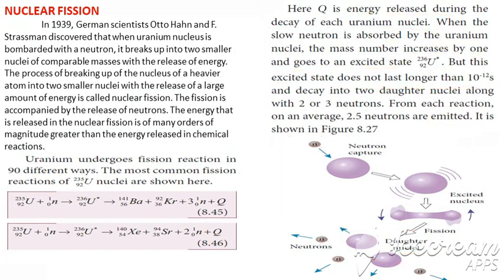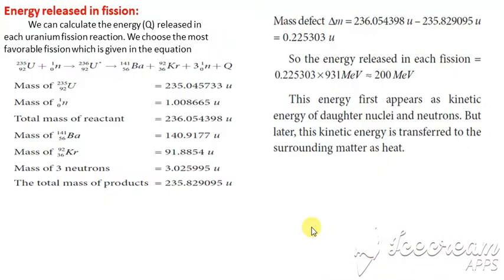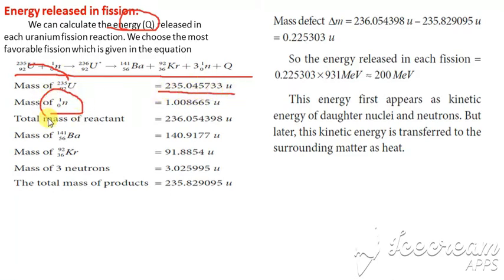Clear? Then, energy released in fission. First we have to calculate the energy Q. For that, let us choose this equation. The mass of uranium 235 is given as 235.045733. The mass of neutron, which is a constant value, is 1.008665.